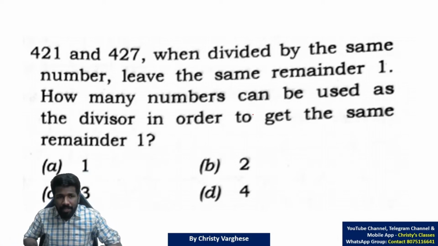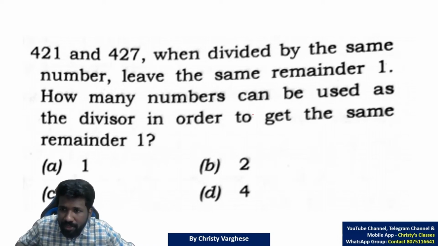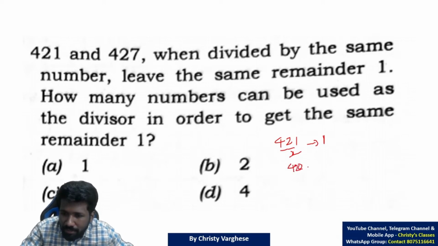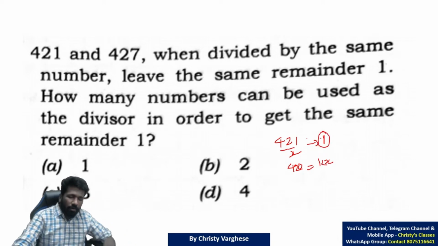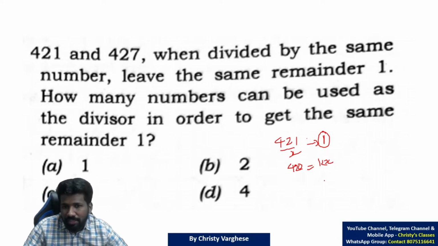Okay, I'll start explaining. 421 and 427 when divided by the same number leave a remainder 1. Leave a remainder 1 means 421 by something leaves 1. That means 420 is a multiple of that thing. 420 is some k into x, no remainder. 421 leaves a remainder 1 means 421 minus 1, 420 will not leave a remainder, or 420 is a multiple of that number x.